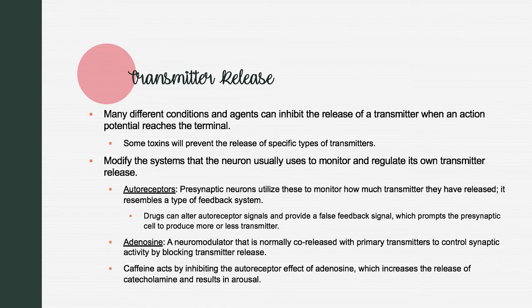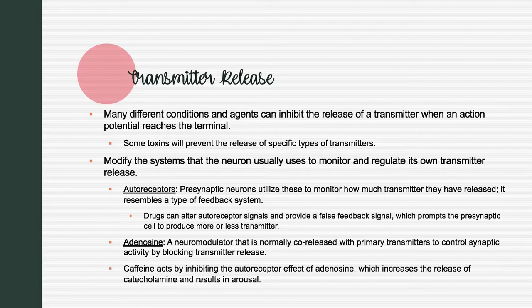Some drugs modify the systems that neurons usually use to monitor and regulate their own transmitter release. Autoreceptors are presynaptic receptors, and they work by monitoring how much of a transmitter the neuron has released. It resembles a type of feedback system. Drugs can alter autoreceptor signals and provide a false feedback signal, which prompts the presynaptic cell to produce more or less of a transmitter.